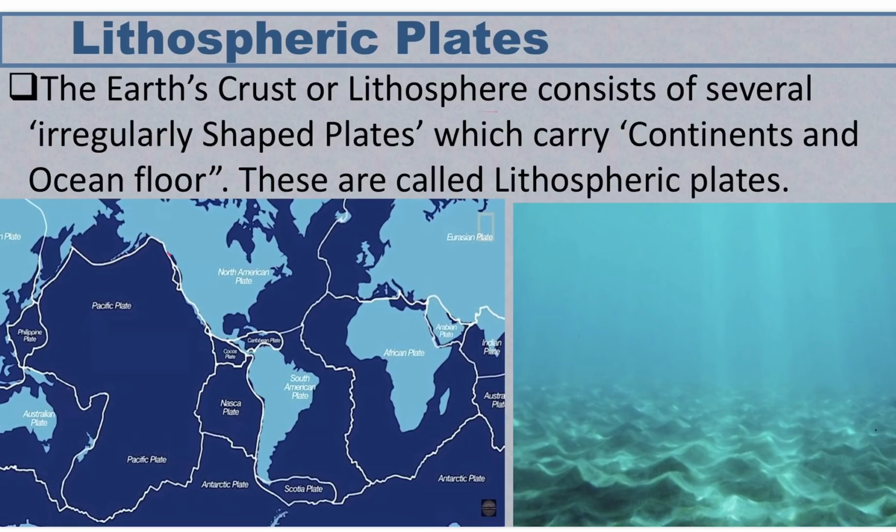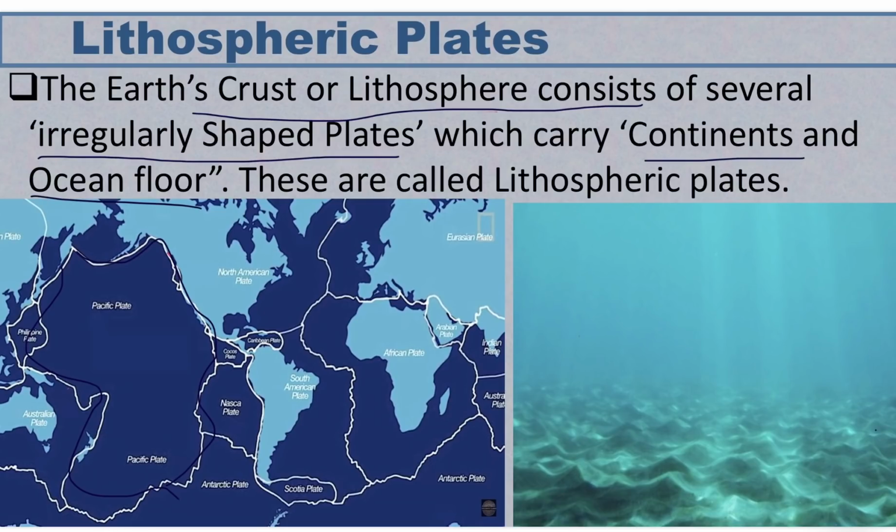The earth's crust or lithosphere consists of several irregularly shaped plates. Now you can see this in the picture, these irregularly shaped plates. None of the plates has a regular shape. These are very irregular, and these plates carry continents and the ocean floor. These are called lithospheric plates.